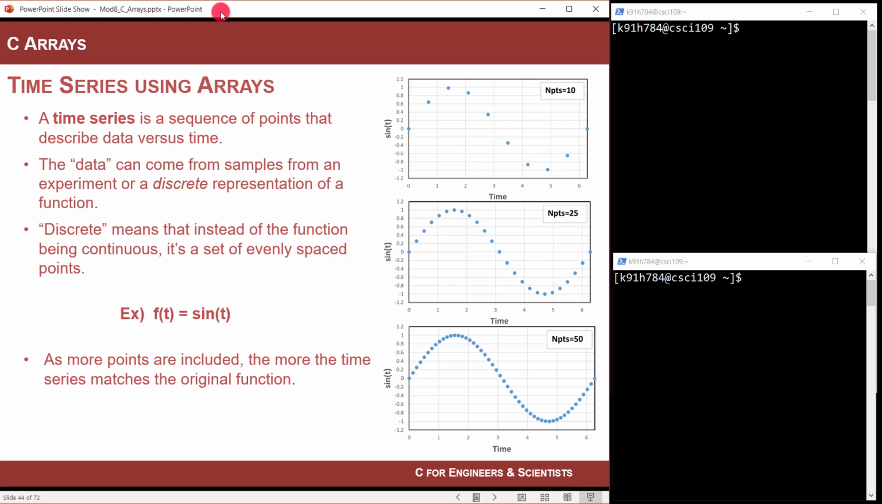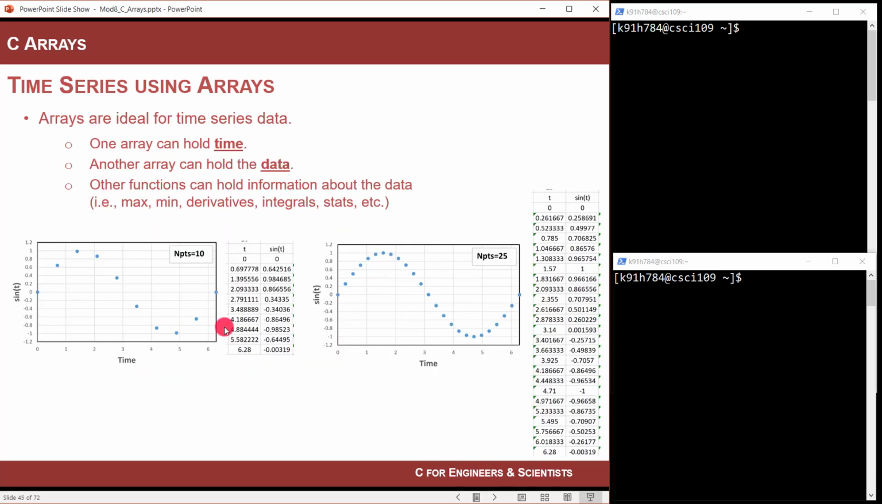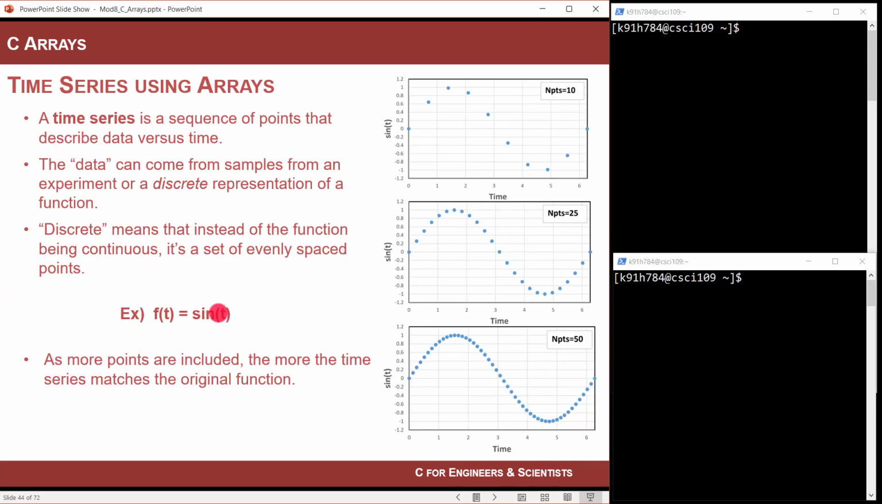So we use the term time series to represent a set of points of data where one of the set of points is time, and the other set of points is the corresponding data. So a sine wave is a classic example. Consider for a second a sine function, sine of t, where the function of t is equal to sine of t. Notice that you have to plug in t, right? You're going to have to plug in a value for t, and then you get the resulting output.